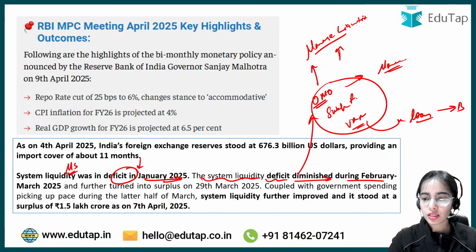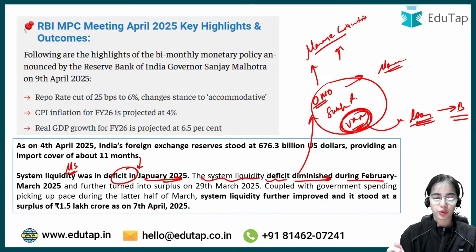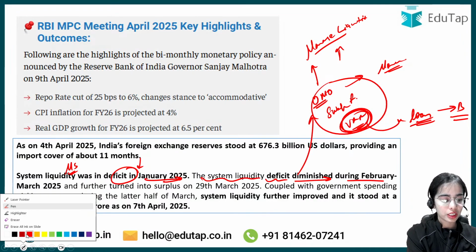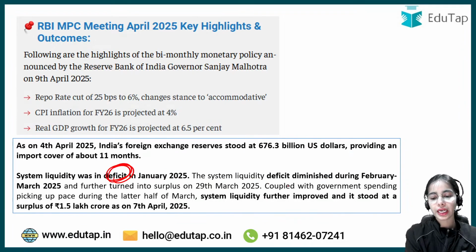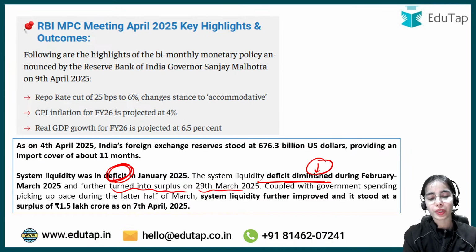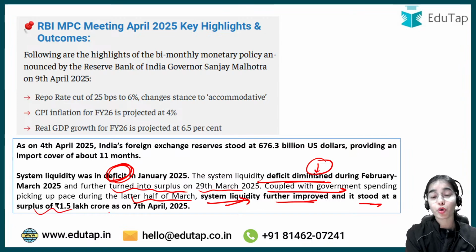under the variable repo rate. More loans were given to the banks at a variable rate. Okay, so this is the idea that the deficit in the liquidity diminished and it became surplus on 29 March 2025. Coupled with government spending, the government was also spending more, in the later half of March the system liquidity further improved and it stood at a surplus of 1.5 lakh crore as on 7th April 2025.